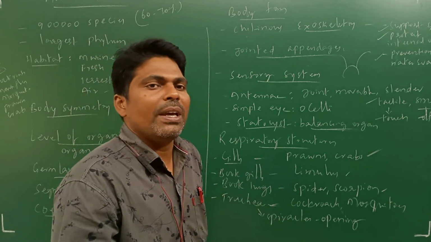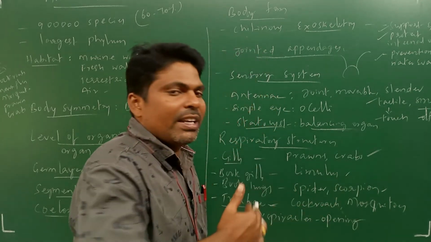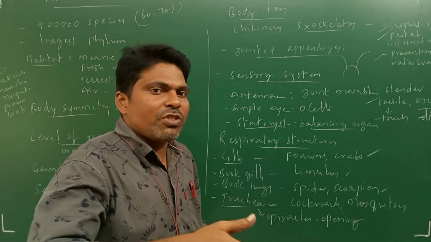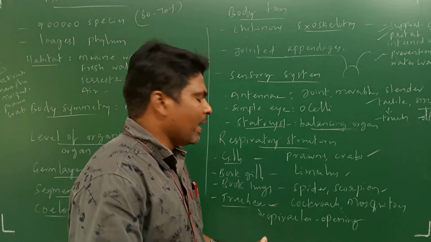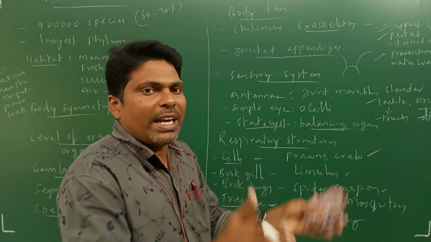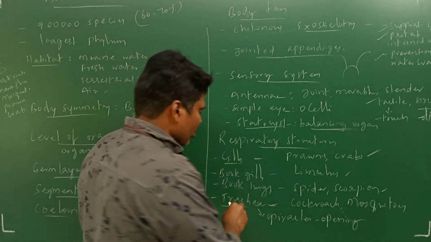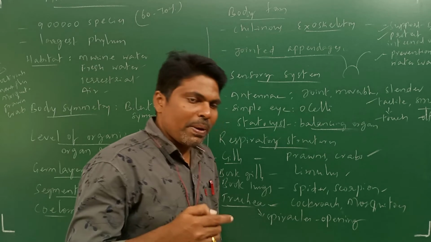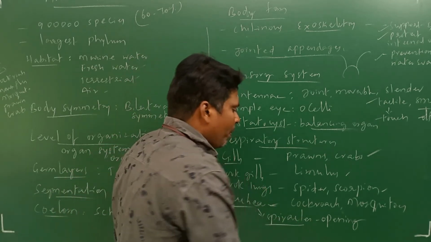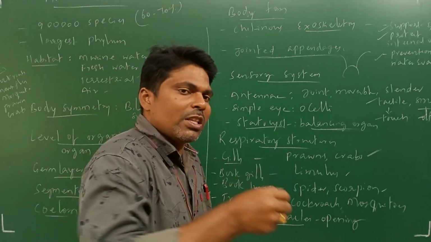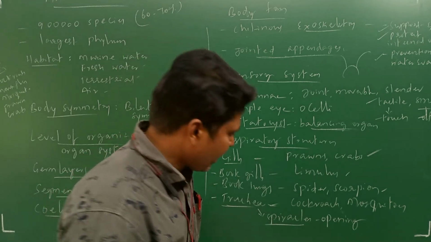The tracheal system is entirely connected to the inner parts of the body, and whatever air enters into the trachea reaches the blood, which moves to the entire part of their body, and thereby respiration takes place. So the tracheal system is located on the lateral side of the body, with spiracles as the opening parts, through which air enters and leads to the trachea. The tracheae are responsible for respiration.